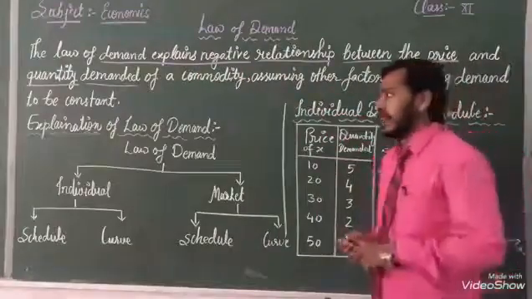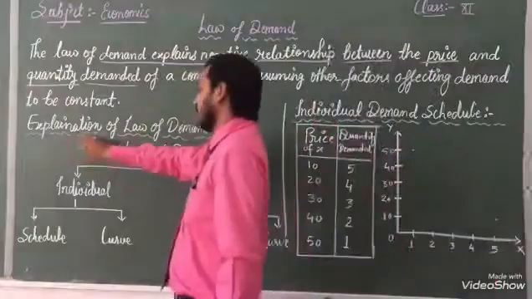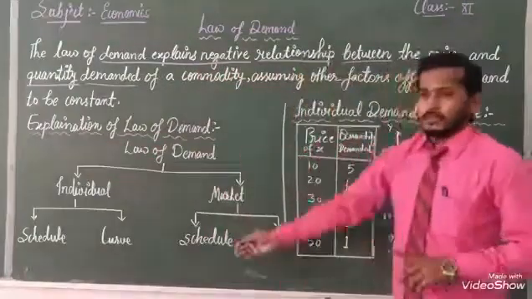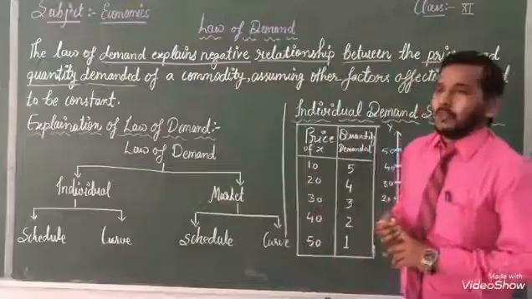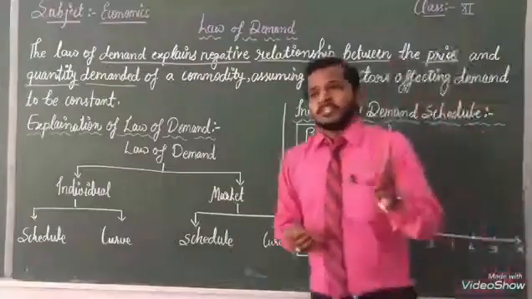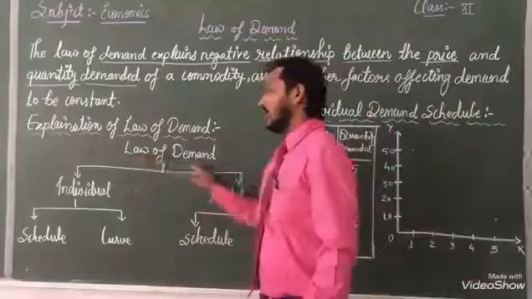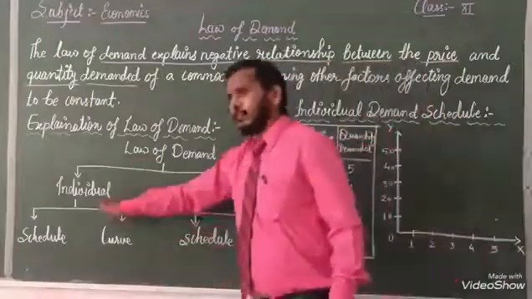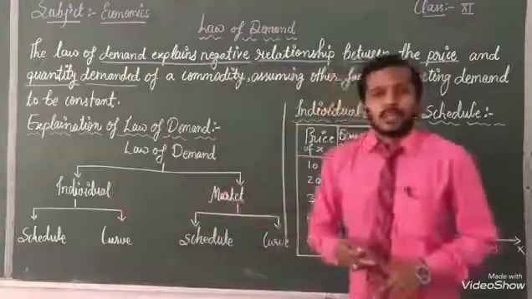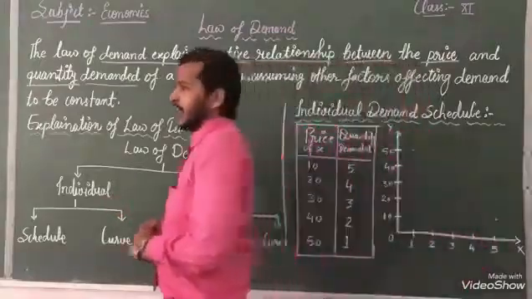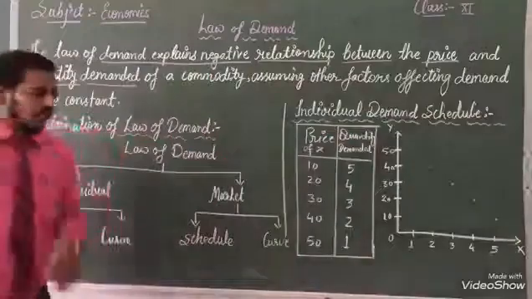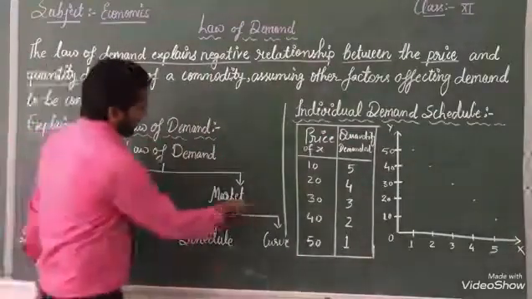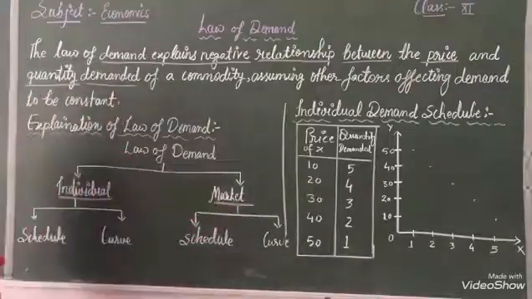After that, the explanation of the law of demand. With the help of this table, we can explain demand. Listen, all of you: there are two types of demand, individual demand and market demand.